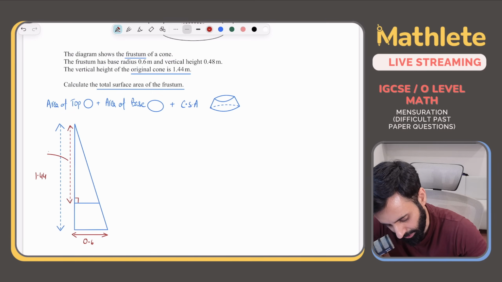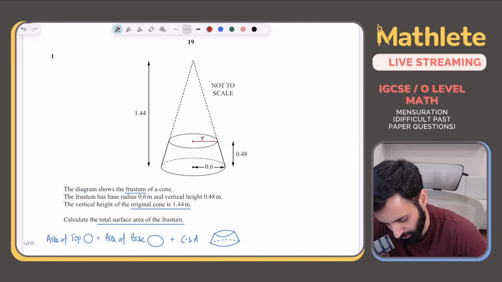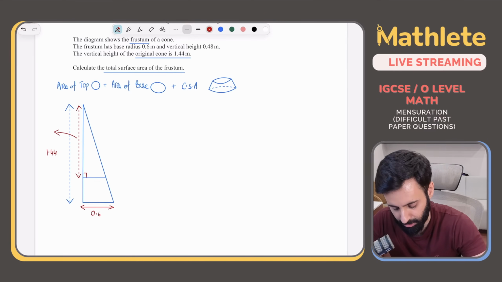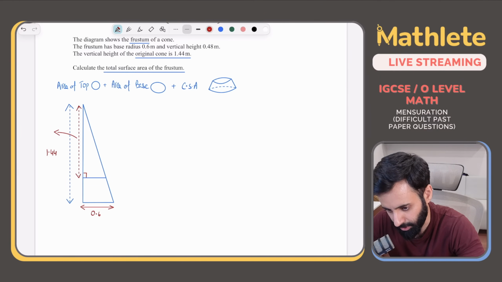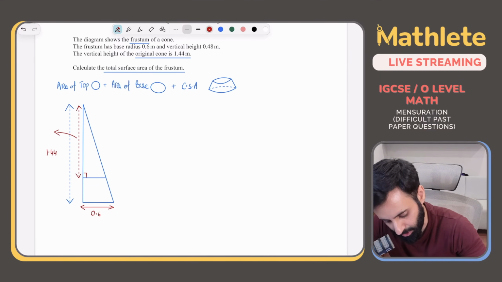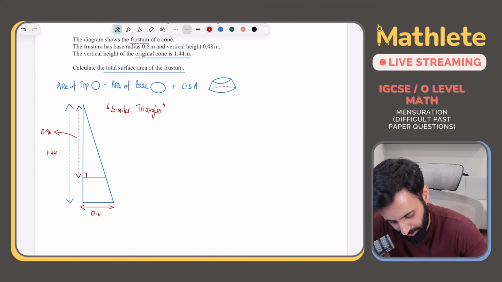Now, what's the height of the smaller triangle? It's going to be 1.44 minus 0.48. Let's work that out. 1.44 minus 0.48, that's equal to 0.96. Okay. So what's the concept that we're using here? We're using the concept of similar triangles.